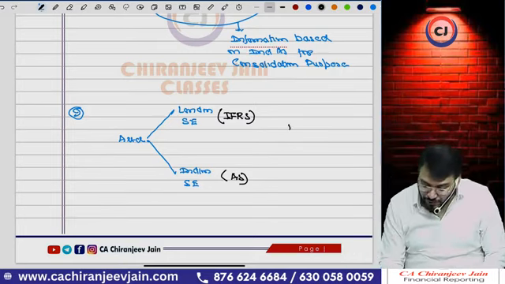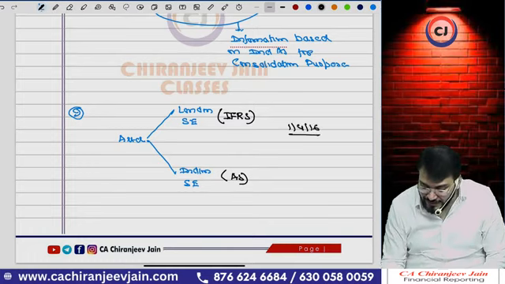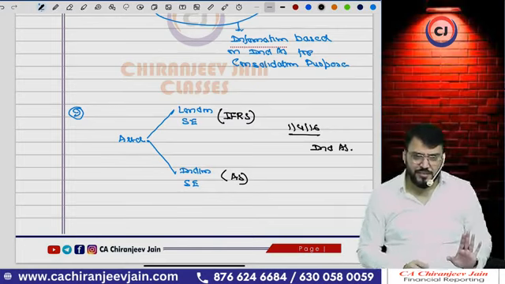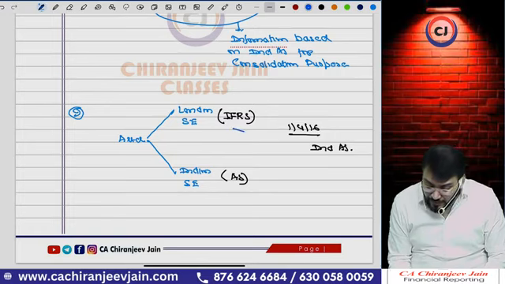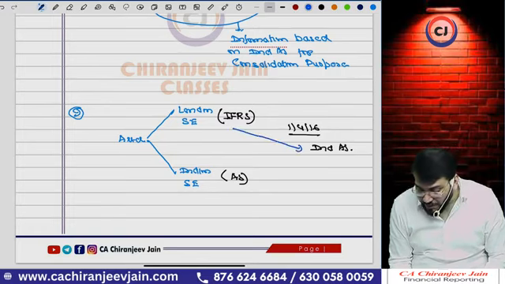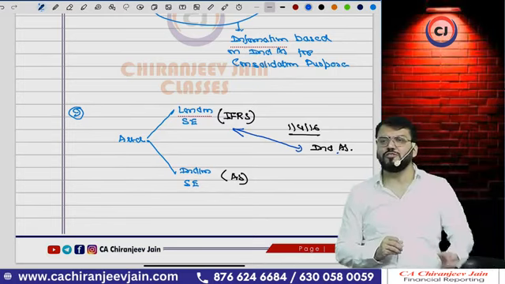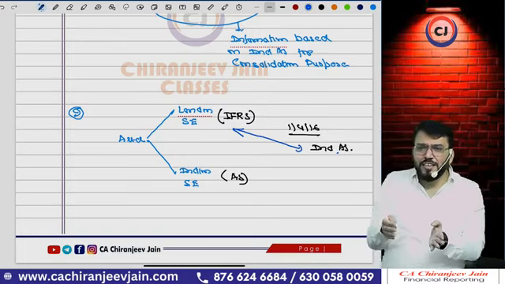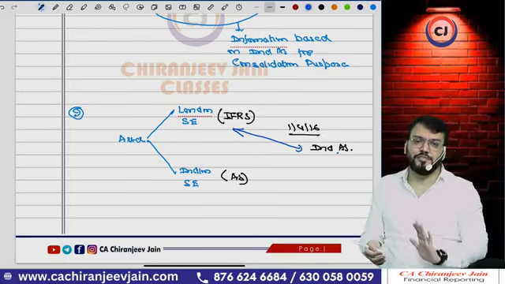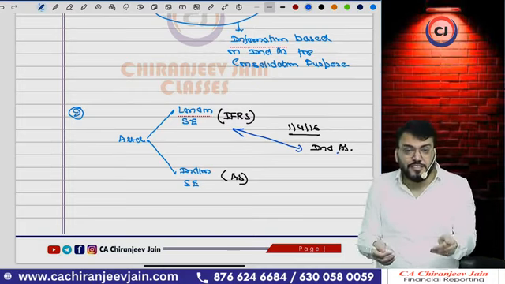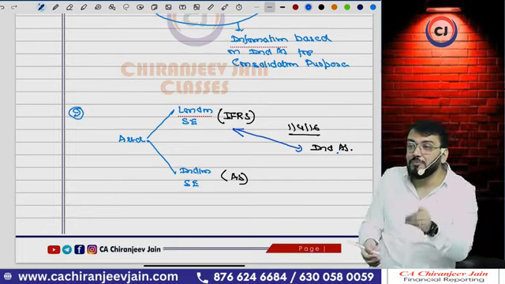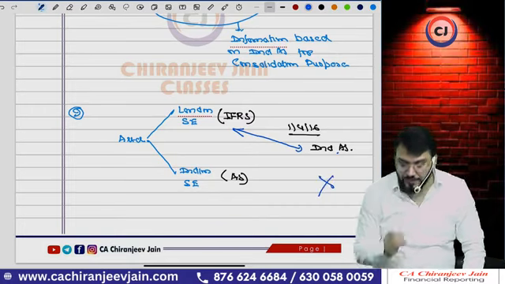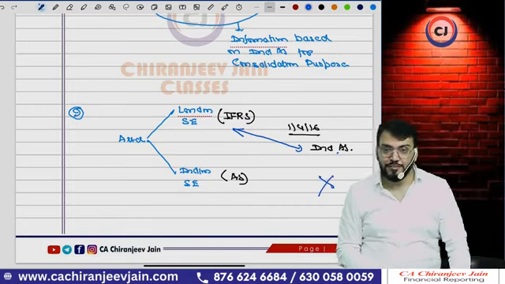Now, suppose from 1/4/2016, Ind AS is applicable. So what they want to say? They want to say that they will substitute this financial statement as per the requirement of Ind AS, because there is only 5% difference. So can I say what they want to say? That we are already following IFRS, so we can substitute the financial statement which is prepared as per IFRS with the financial statement as per Ind AS. Whether it is permissible? Well, no, this is not permissible. Understood?